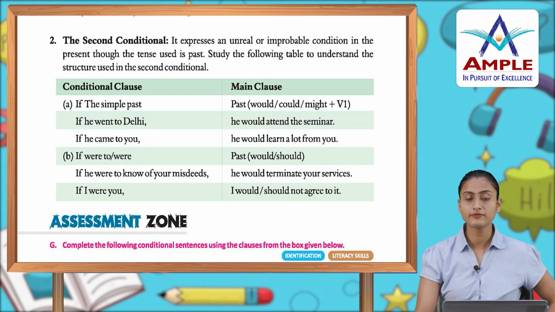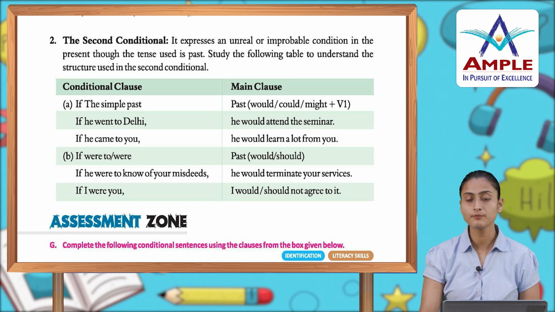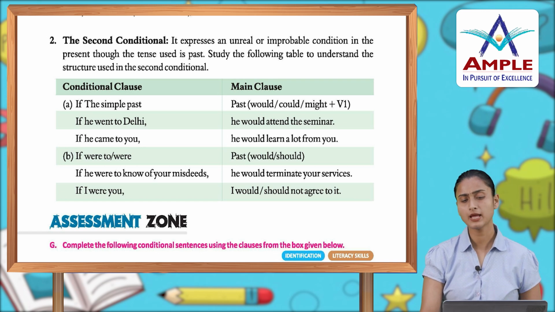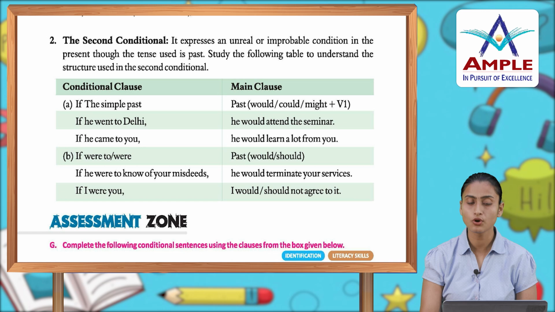The second conditional expresses an unreal or improbable condition in the present, though the tense used is past. Study the following table to understand the structure used in the second conditional. So, conditional clause, if plus simple past में आपका would, could, might और verb की first form हो जाएगी. If he went to Delhi, he would attend the seminar. If he came to you, he would learn a lot from you.